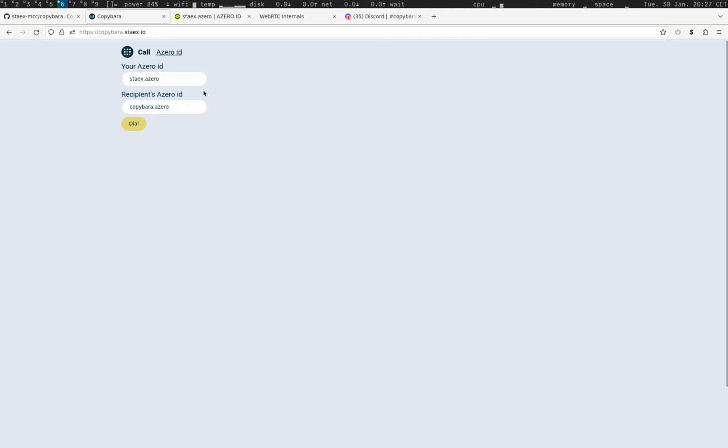So how does it work? We have two IDs here. These are Aleph Zero IDs. Aleph Zero ID is a decentralized name system. It can be used for domain names, but you can also associate any string with this ID. And here we have registered two IDs. One is Stacks and another is Copybara.